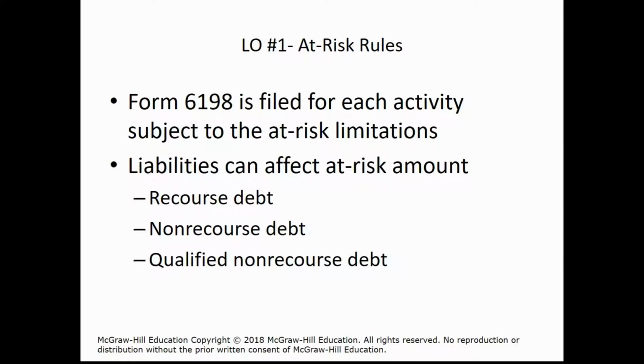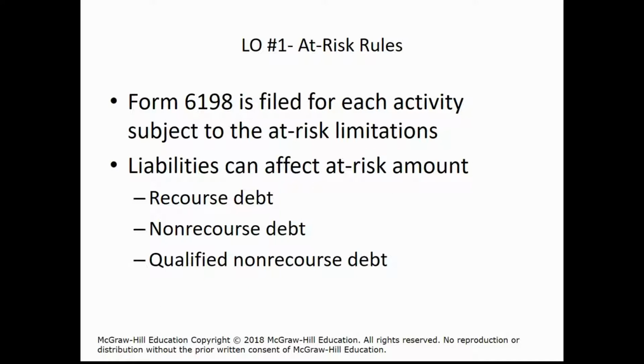So liabilities then can affect this at-risk amount, and one of those kinds of liabilities is classified as recourse debt, and these are debts for which the taxpayer is personally liable. And since they're personally liable, this increases the at-risk amount. Non-recourse debt is kind of the opposite. This is debt for which no individual has personal liability, and therefore this does not increase the at-risk amount.